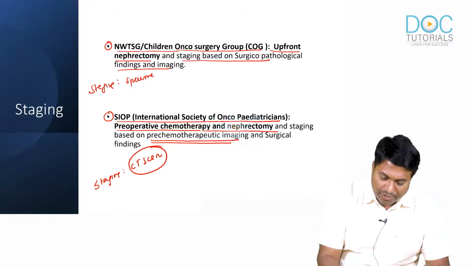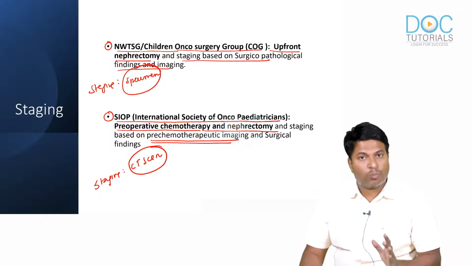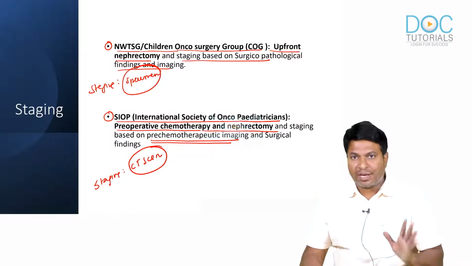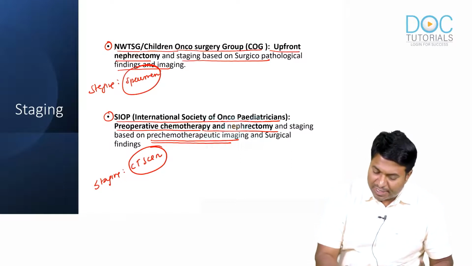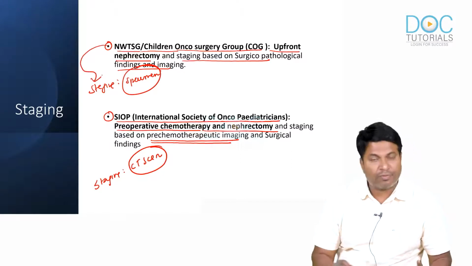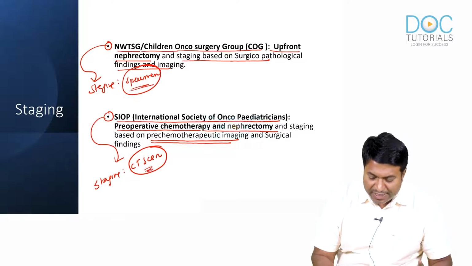That's the main difference, and this is the only question asked from the National Wilms Tumor Study Group and SIOP in the AIIMS exam: staging in National Wilms Tumor Study Group is based on the specimen, and SIOP is based on the CT scan.